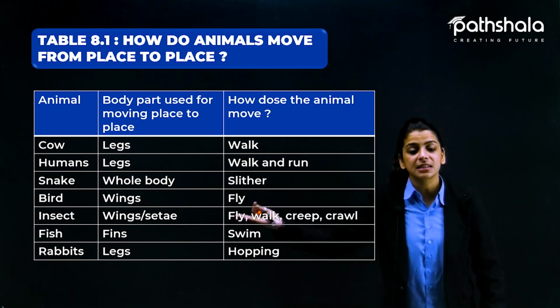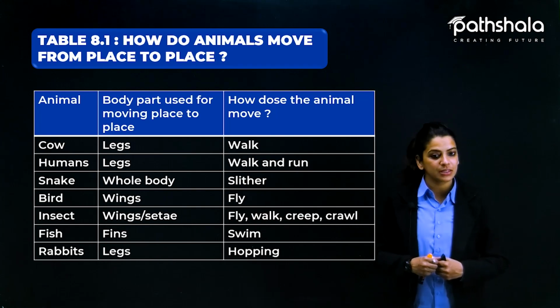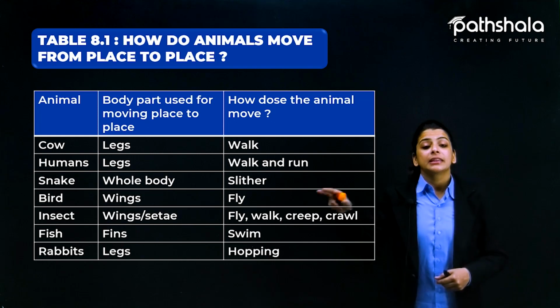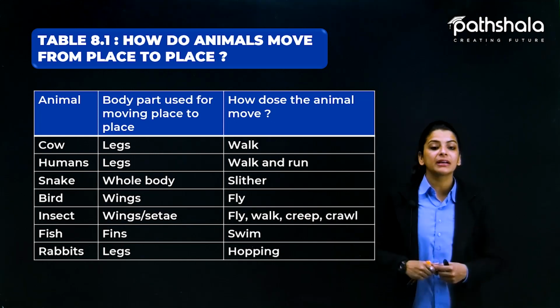For example, insects can fly with the help of their wings. Also, insects can walk with the help of their legs. They can creep. Now, what do you mean by creep?